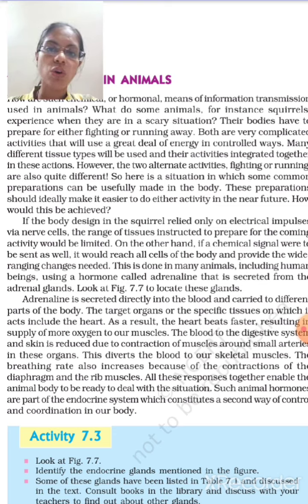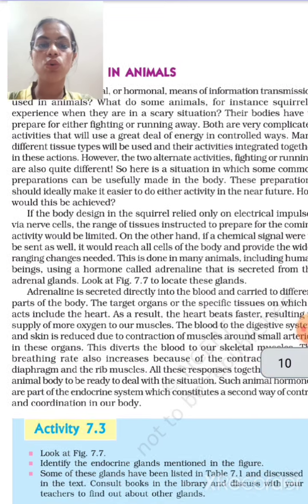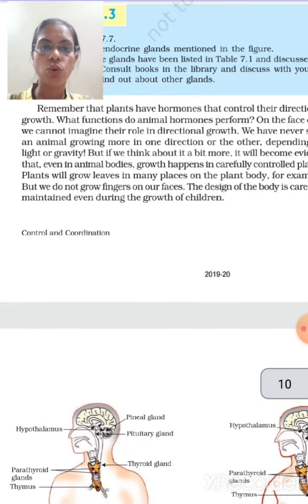What is the role of thyroxine? It regulates carbohydrate, protein, and fat metabolism. Metabolism means the digestion of all these contents of the diet, that is carbohydrate, protein, and fat. So it provides the best balanced growth. It means that if the thyroid is working properly in the body, then the growth is balanced growth.